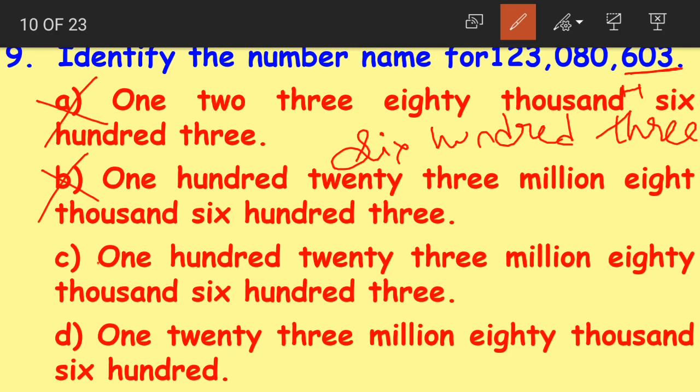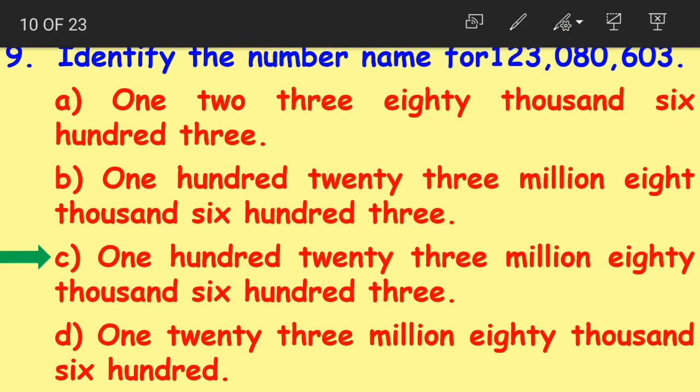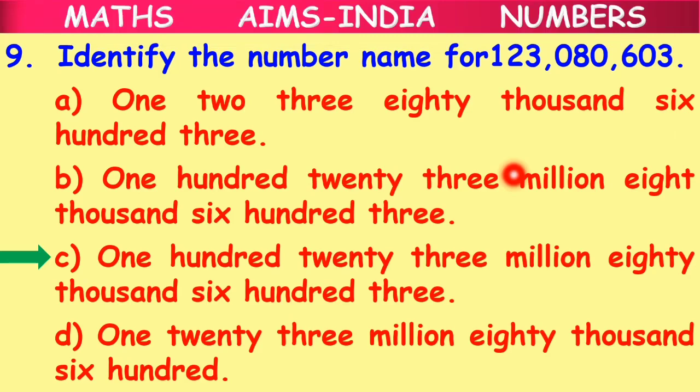So when it comes to the last two options, C and D, which option has 603? Yes, option C has 603. So the correct answer for the question is option C, 123,080,603. Understood, children? How did we read the number name? First we wrote the place values, then we read the numbers along with their periods.